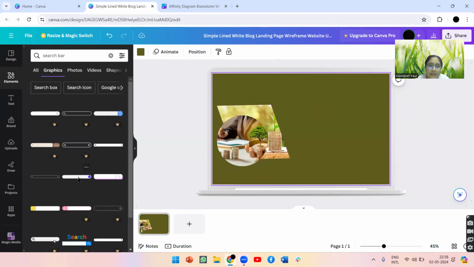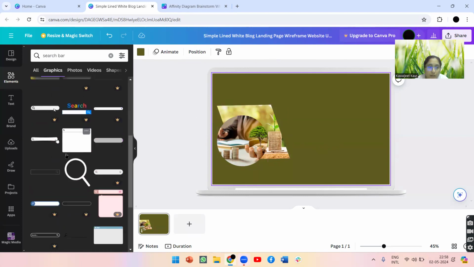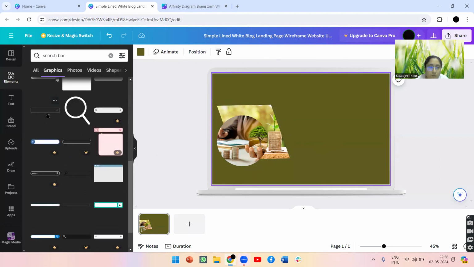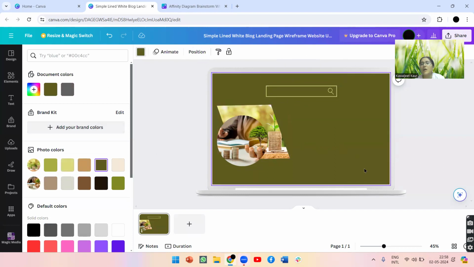So you can select any search bar. For me, according to the concept that is the profit, I am going to select the search bar according to my perspective. So I will be going with this search bar. You can even change the color of the search bar. So I will be keeping it this color.